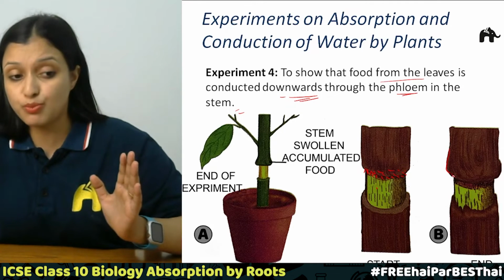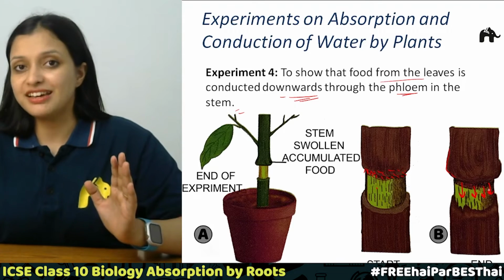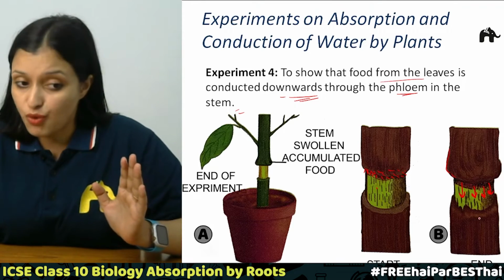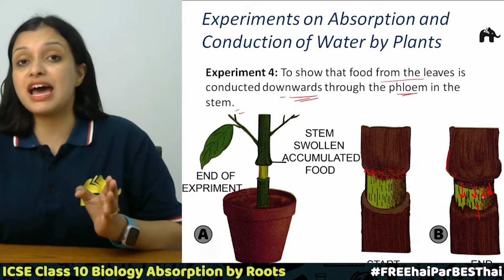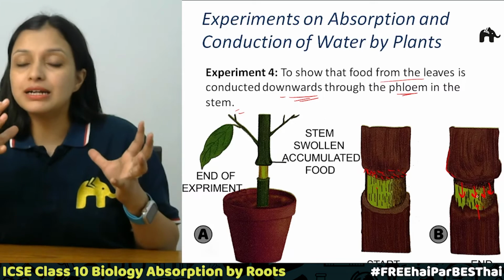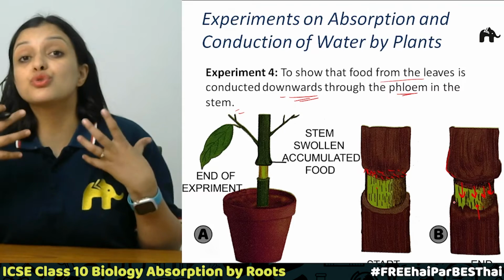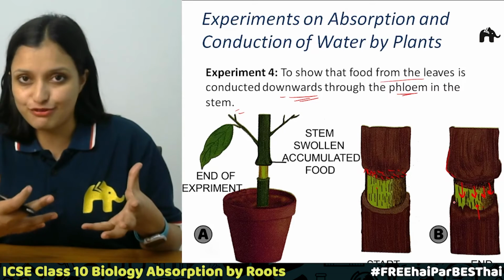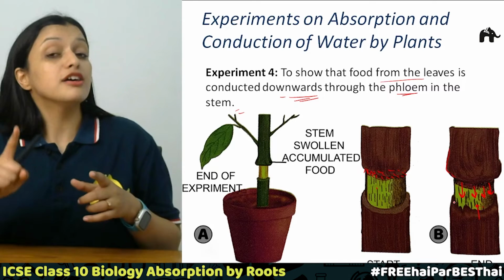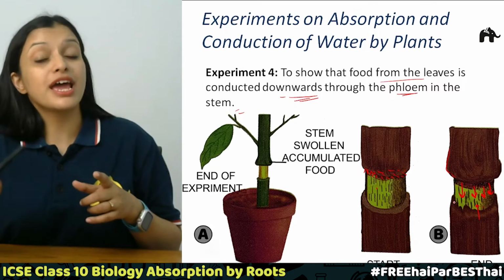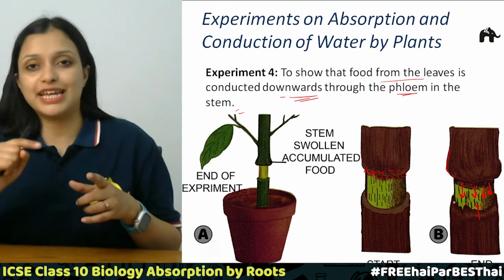But beyond this point, the starch is not moving downwards, right? So that is why water is moving upward but starch is not coming down. So this part of the plant is not getting enough starch or food to sustain itself. This is how we can show that, first of all, phloem is conducting food, and secondly, it is conducting it in the downward direction.